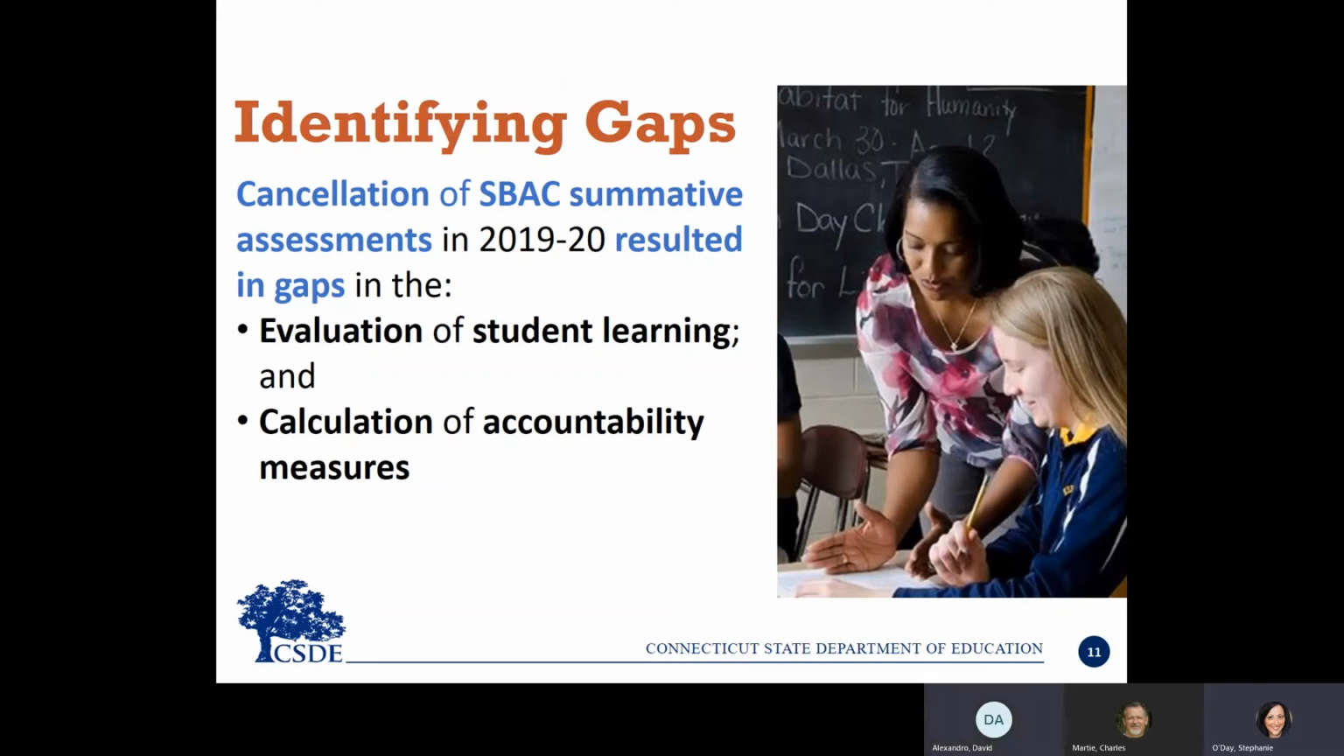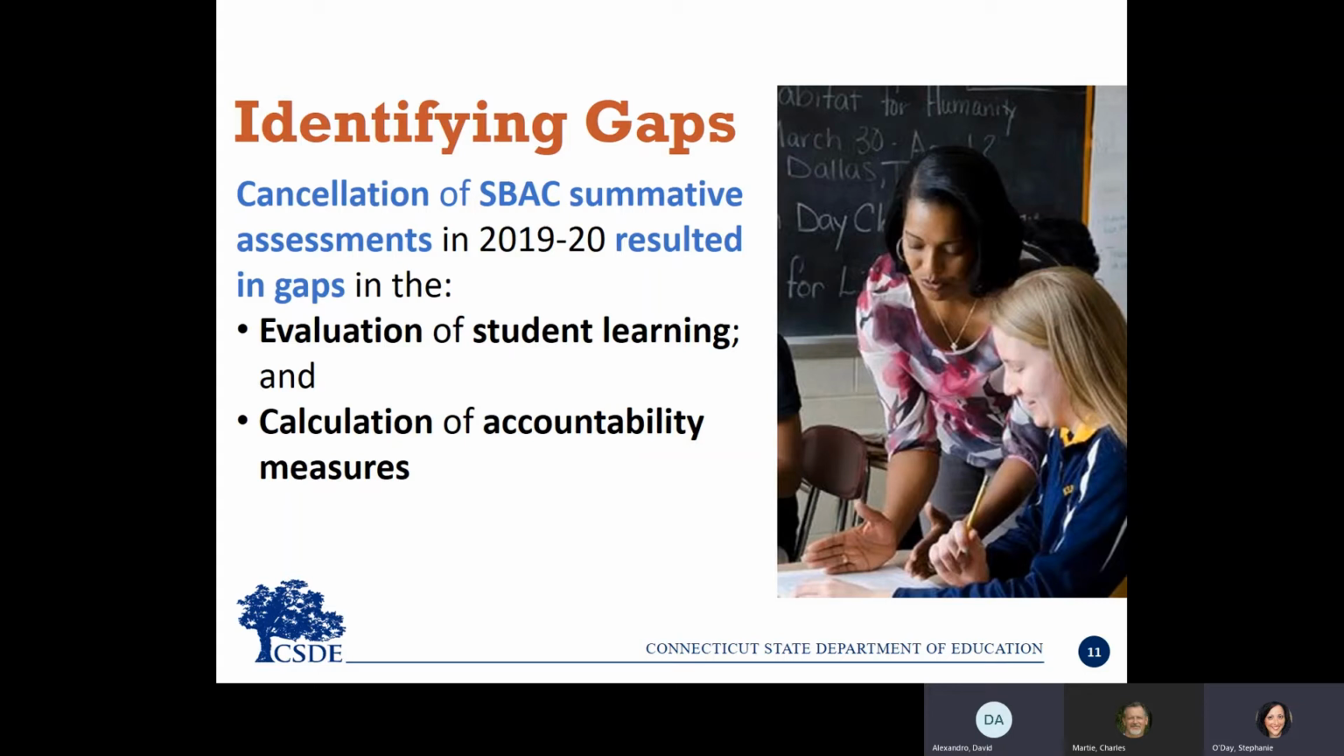For Connecticut Public Schools, the cancellation of Smarter Balanced, or SBAC, summative assessments in the spring of 2020 resulted in gaps in both the evaluation of student learning and the calculation of accountability measures. For the 2019-20 school year, we don't have statewide results to assess the mastery of learning outcomes, and we don't have school level and district level measures of achievement and growth. Now, that's completely understandable, as the transition to distance learning in March was necessary to ensure the health and safety of our students and teachers.